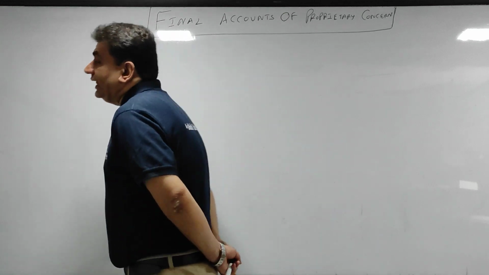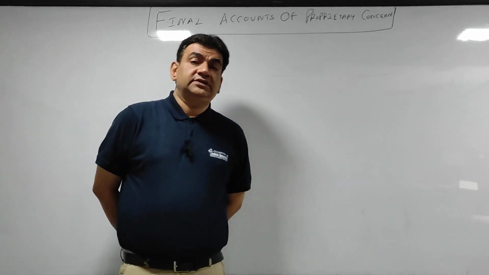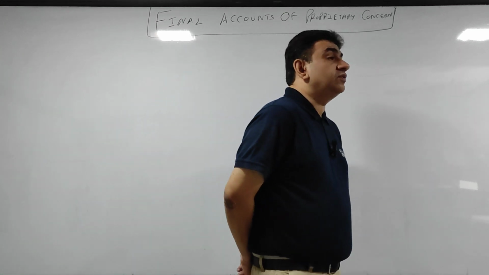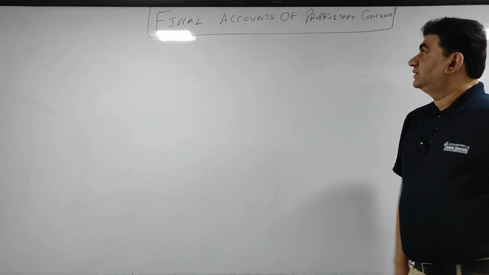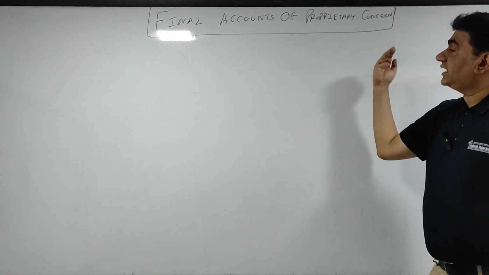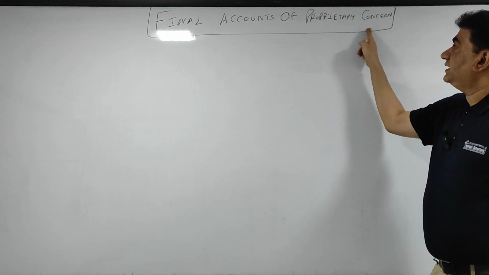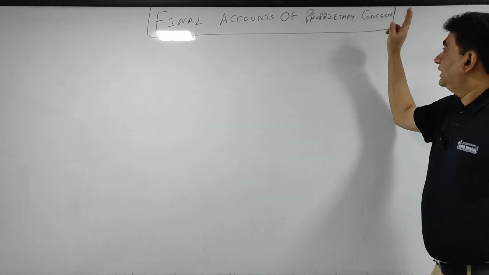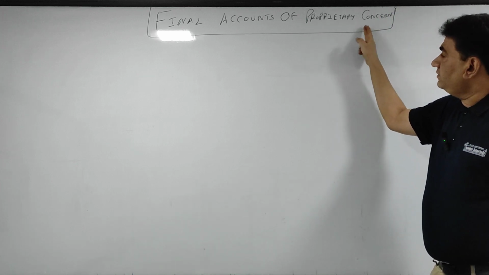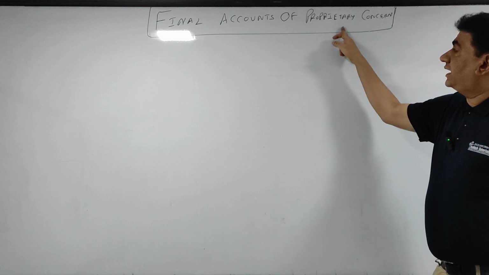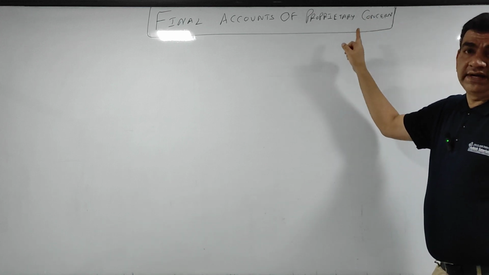Now, coming into the chapter, final accounts of proprietary concern. What do you mean by the name of this chapter? Let's start with the second half. Proprietary concern, I gave you the hint. Concern means organization, and proprietary means sole trader.